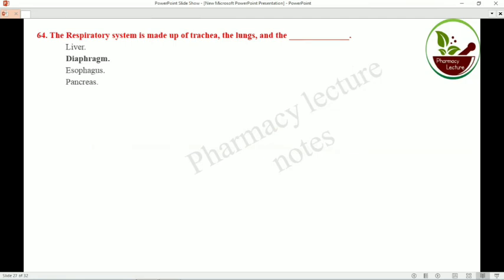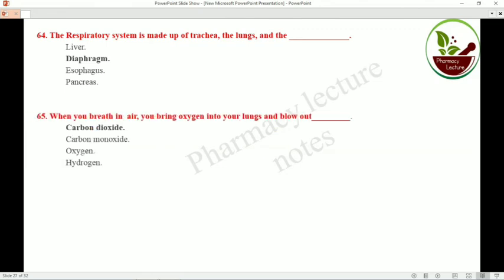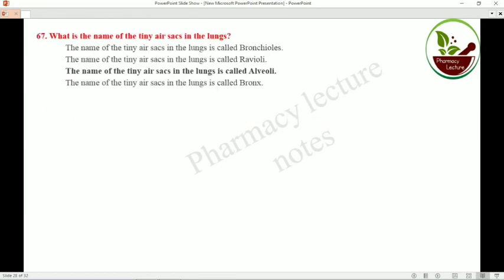The respiratory system is made up of trachea, lungs and the diaphragm. When you breathe in air, you bring oxygen into your lungs and blow out carbon dioxide. When you inhale, your lungs inflate. What is the name of the tiny air sacs in the lungs?